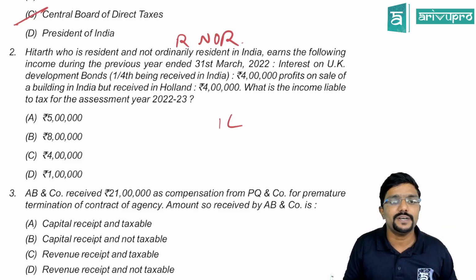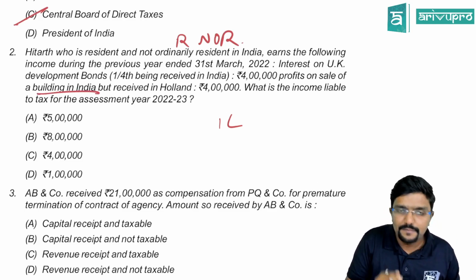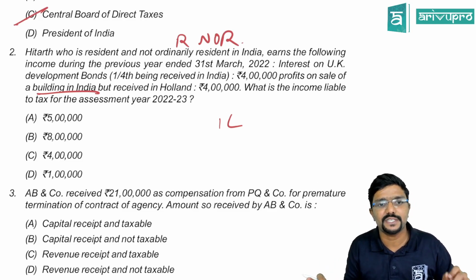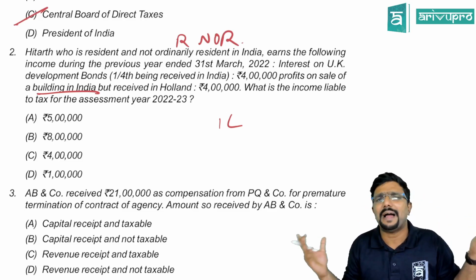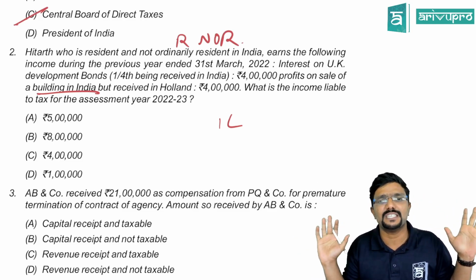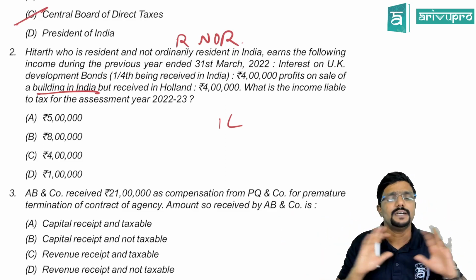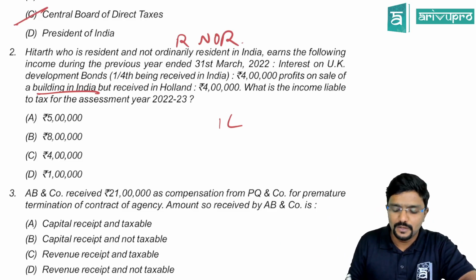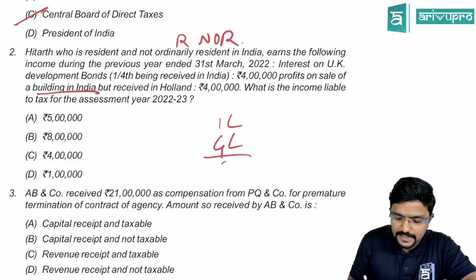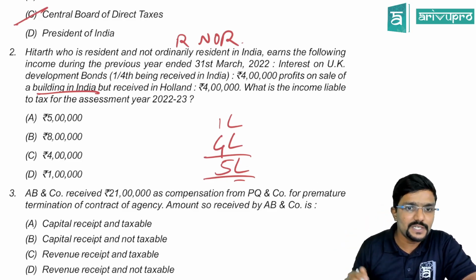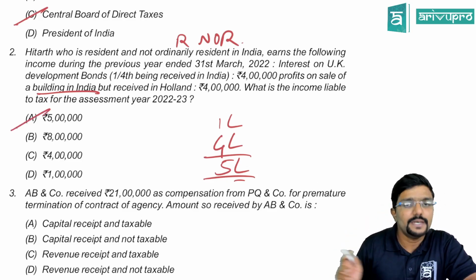Then profit on sale of building in India, 4 lakh. Whenever the asset is in India, income is deemed to accrue in India as per section 9. It is received in Holland, but that doesn't matter. Since income is earned in India, it is taxable, whether you are an ordinary resident, not ordinary resident, or non-resident. So we consider the full 4 lakh. What is the income taxable in India for him? It is 5 lakh.